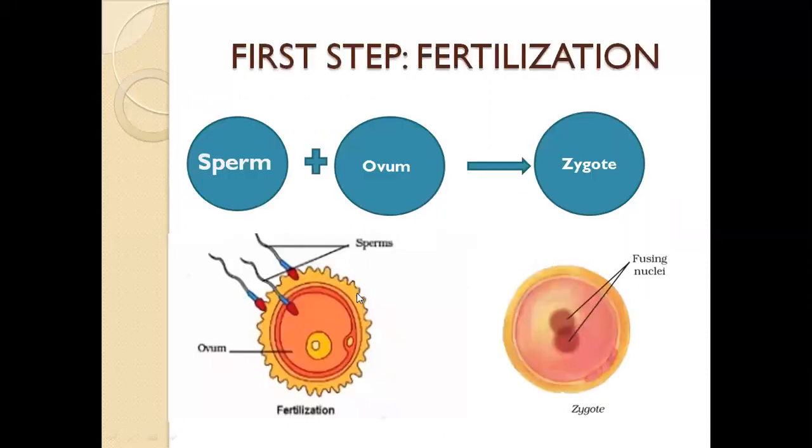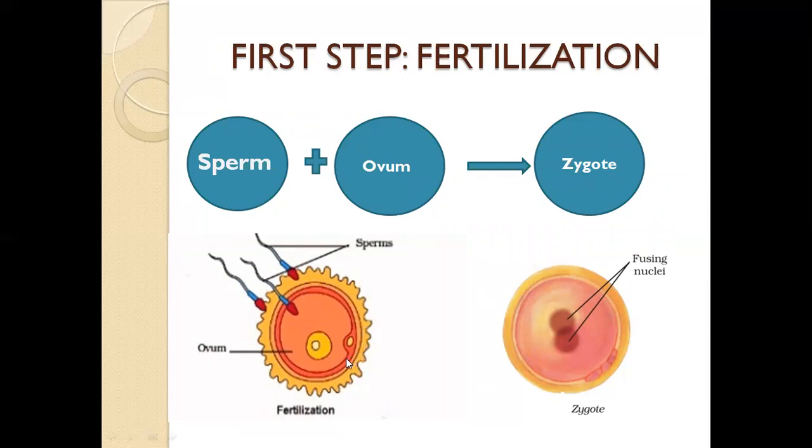So, let's step into how babies are formed. It involves various processes. The first and foremost step is fertilization. As I said, the sperm from the male has to fuse with the ovum of a female, which gives us the zygote.